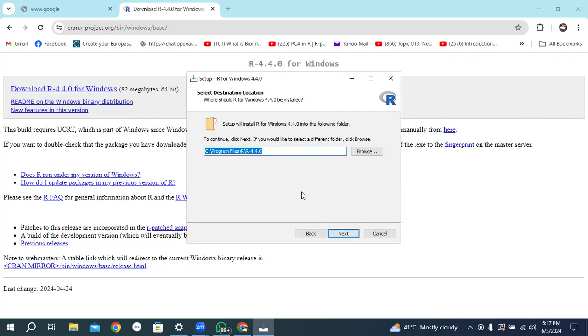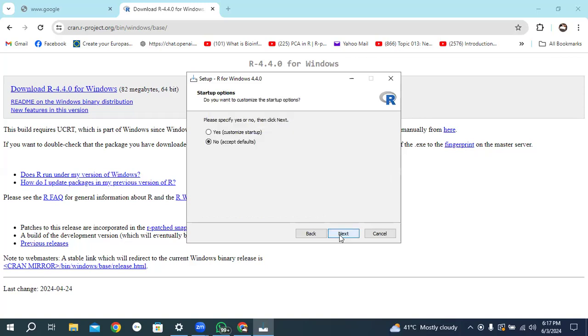It shows you where you want to install. You don't need to change this location. Use the default, the C drive, and for installation you always need the C drive. So continue with the default setting and click on Next.